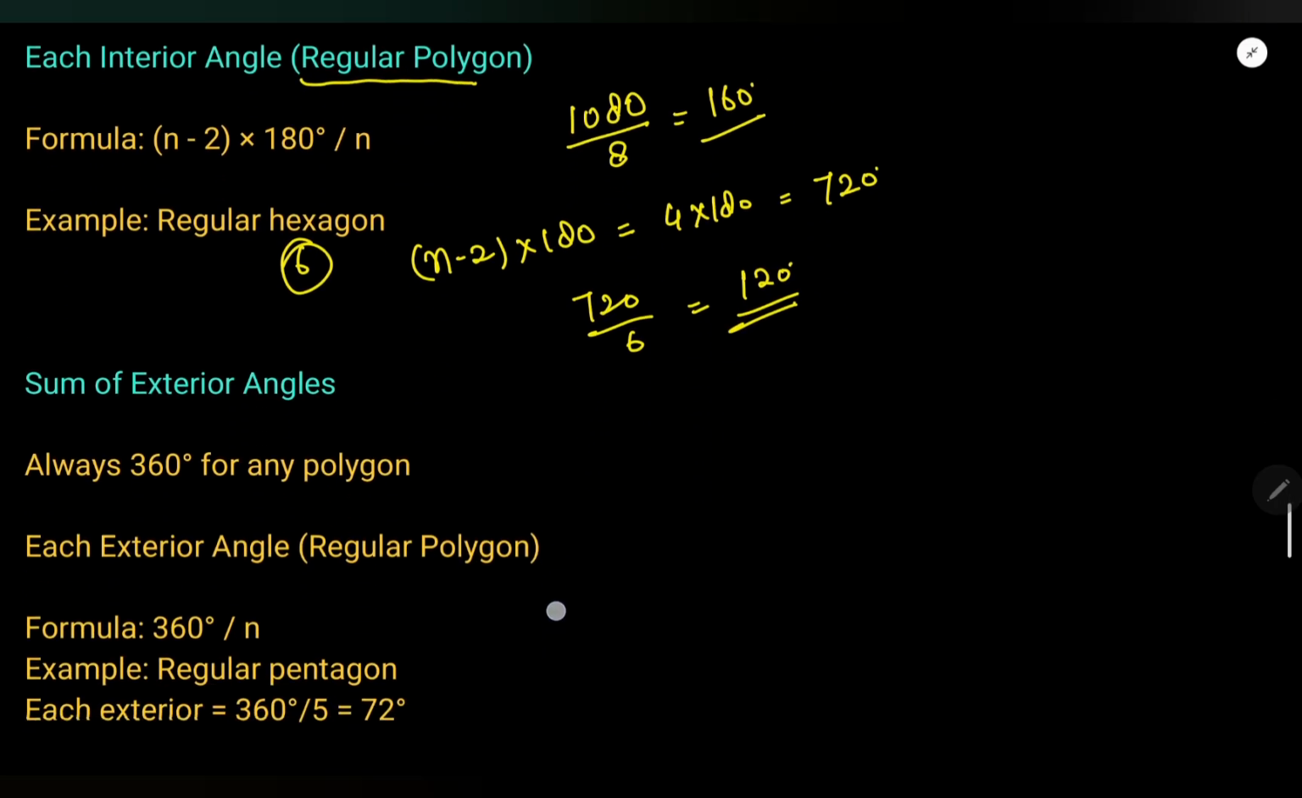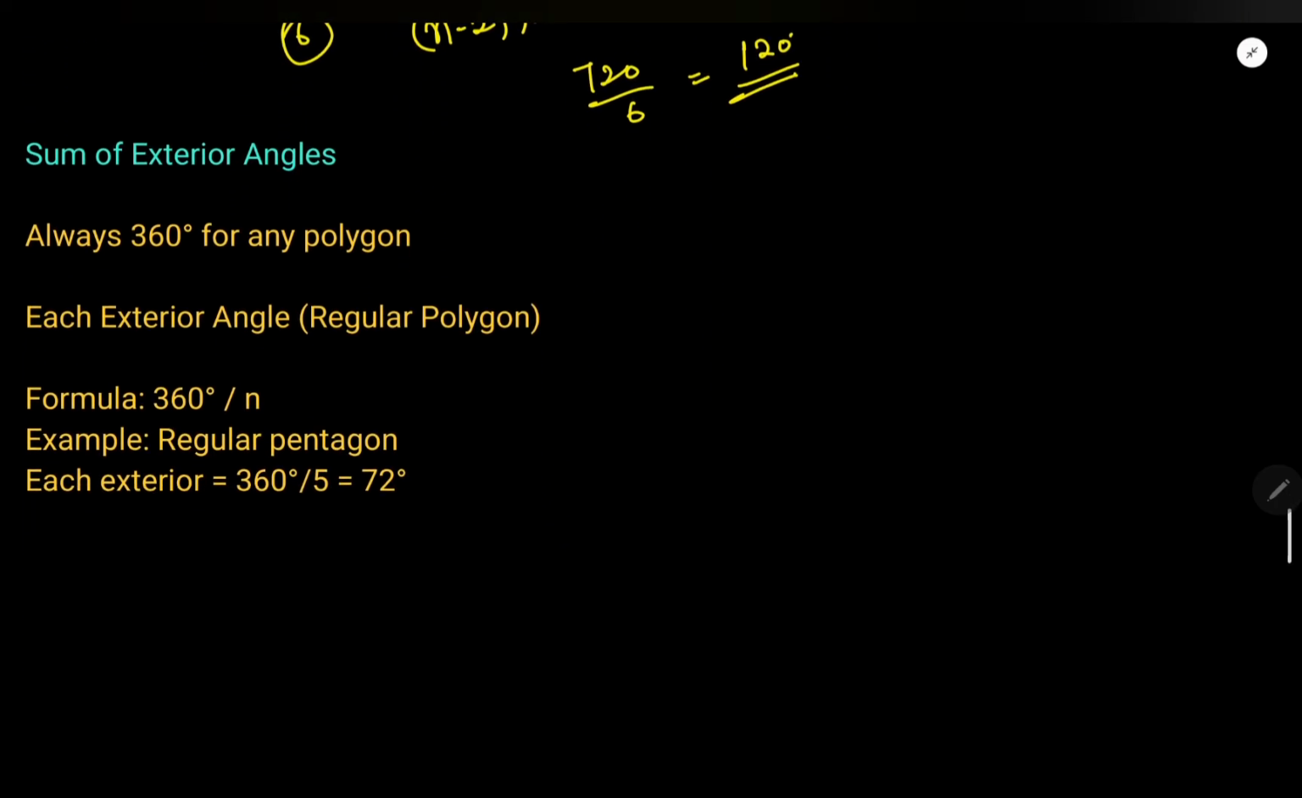Okay, now we have the sum of exterior angles. Suppose you have a hexagon, 1, 2, 3, 4, 5, 6. What is an exterior angle? These were interior angles, right? Now I will draw the exterior angles. This angle, the red angle, here, here, here. These are exterior angles.